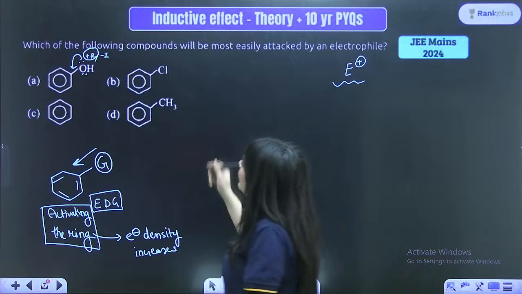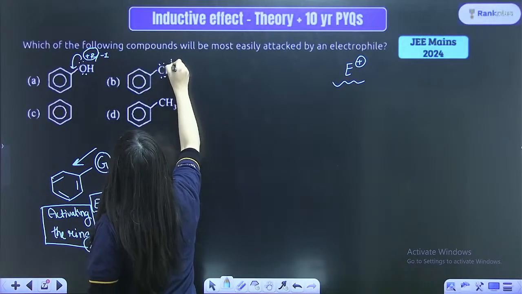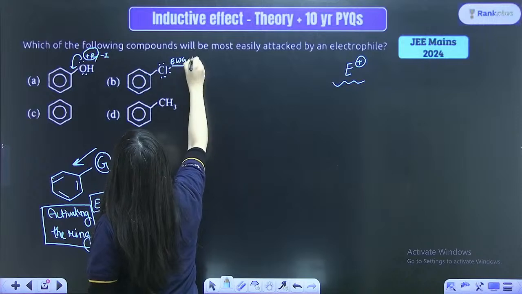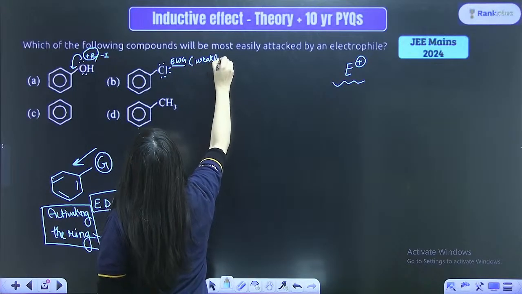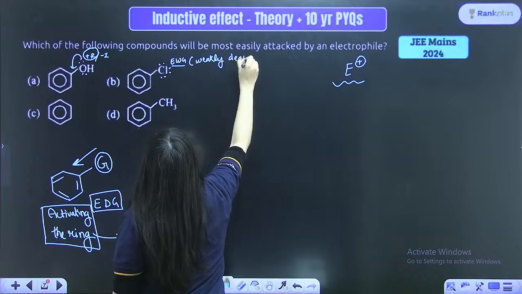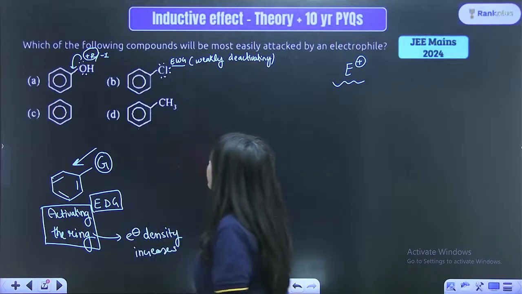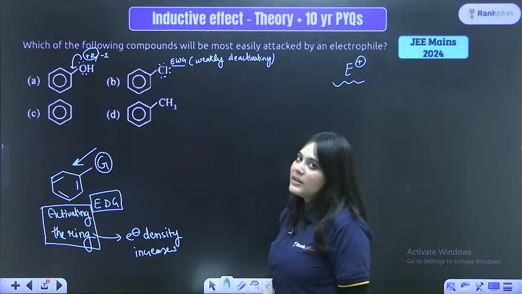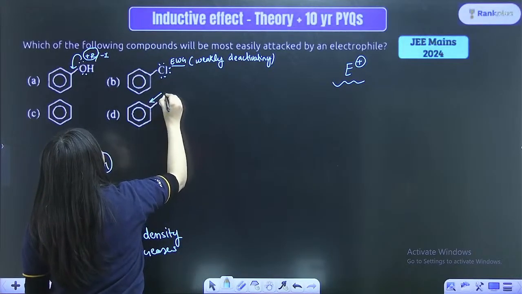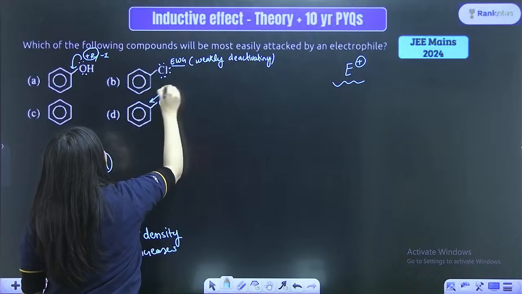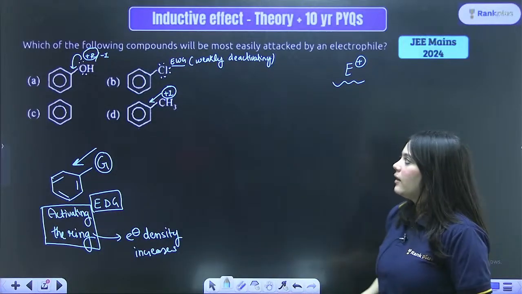Okay, now here the chlorine group once again. The chlorine group is actually an electron withdrawing group. It is actually a weakly deactivating group. Understand this thing, right? Once again, there is CH3 present over here. What kind of group is CH3? CH3 actually shows your plus I effect, right?